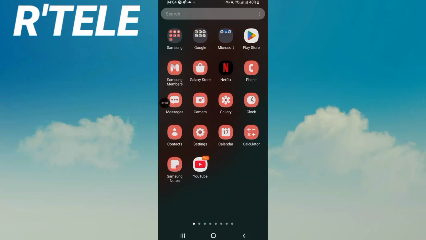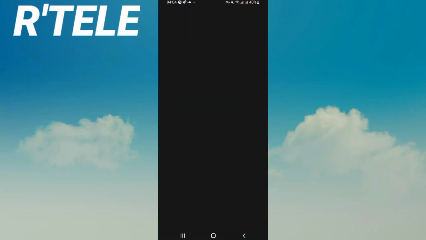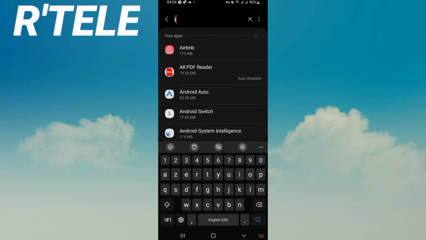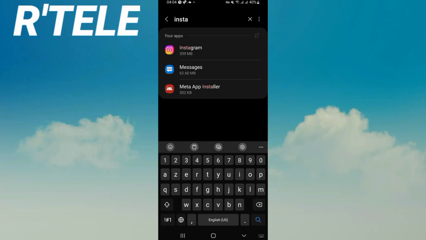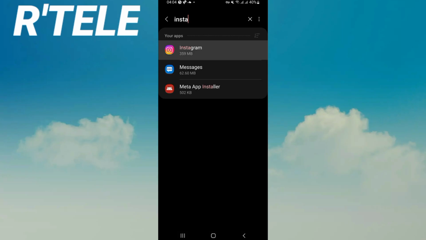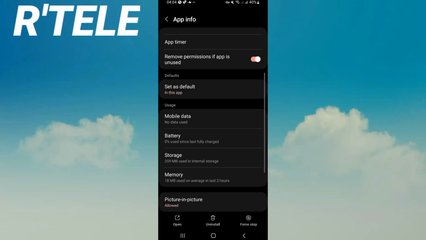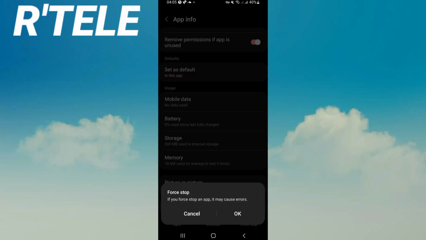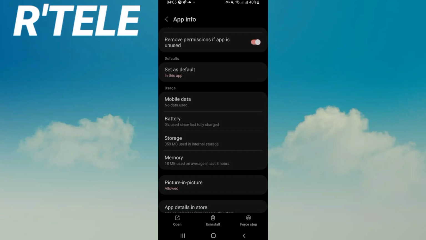You don't need to open your Instagram, open the settings of your device. Click next on apps option, search right now for Instagram and click on it when you see it. You will find this list, scroll it down, click storage and click clear cache. Now back, click on force stop, click OK.